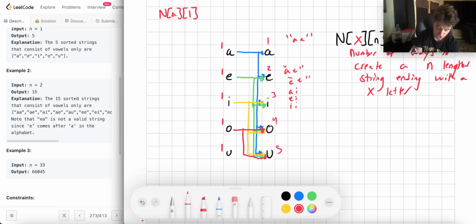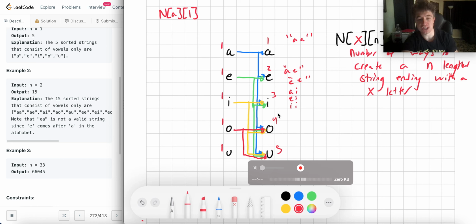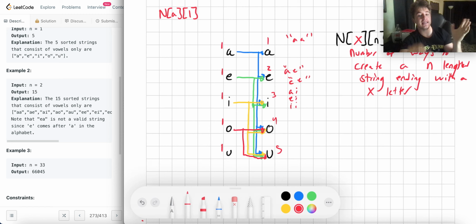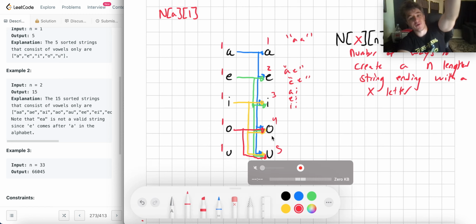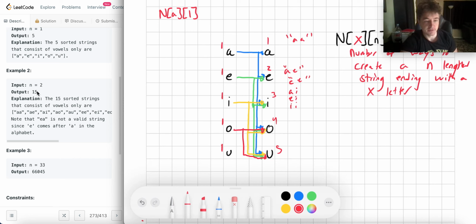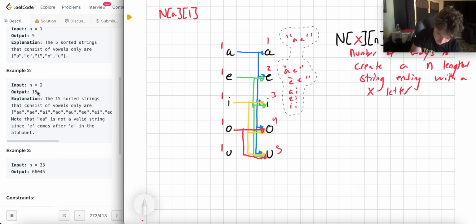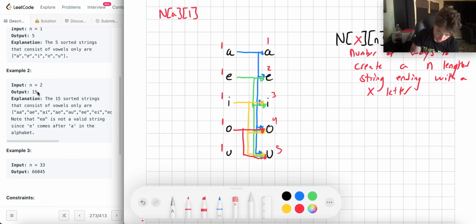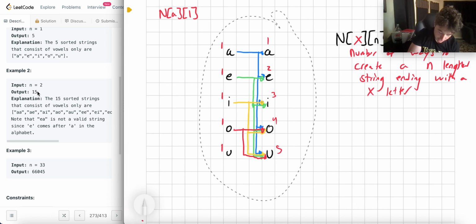And you'll notice if we were to extend the system out, we could continue this process. And at the end, we just sum this up, and that'll give you the total number of solutions. Because the total number of ways we can make an n-length string is the total number of ways that we can create an n-length string ending in U, plus the total number of ways of creating an n-length string ending in O, ending in I, ending in E, ending in A. So if we sum these up, we should get the solution, which is 1 plus 2 plus 3 plus 4 plus 5, which is 15. And then just for the sake of making this a little bit clearer, let's make this n equals 3, which would correspond to adding another one of these systems.